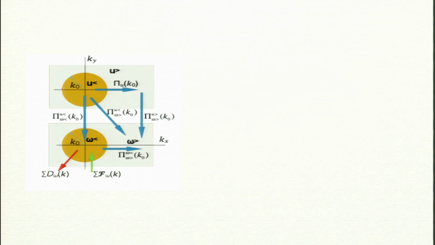So, these are velocity spheres. The brown is the velocity sphere. The modes inside are u less, the modes outside are u greater, and we also define a vorticity sphere. So, omega less is the modes within the sphere, omega greater is the modes outside the sphere. Is that clear? Though omega and u are related, we define two different spheres.